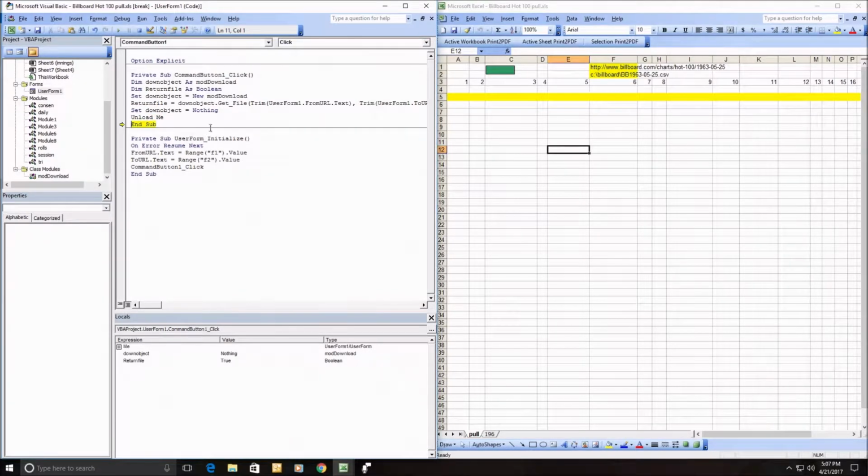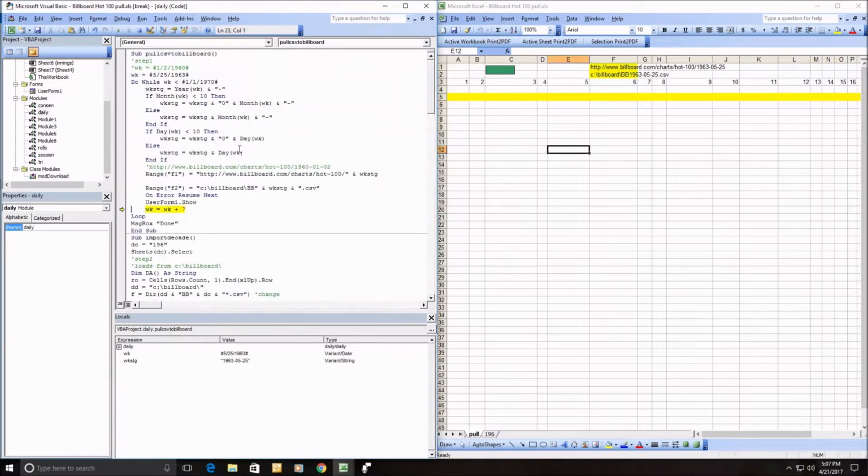And it unloads the form before it even gets started, and you don't see it. So that should have downloaded the 525, and then it increments it by 7 days and does the same thing over again. Hopefully, let me press F5 and get it running. You can see it's going, and it's a little tedious, and it will stop at periodic pieces of time and not respond, and come back. It usually comes back. So let's see if it comes back.